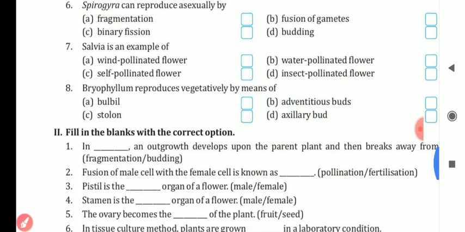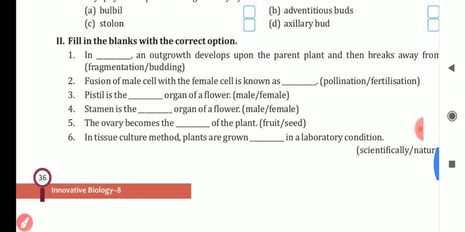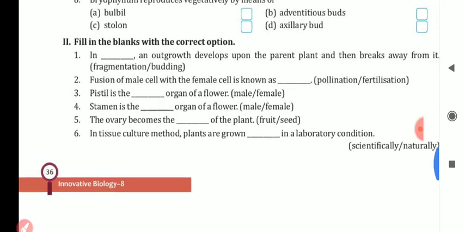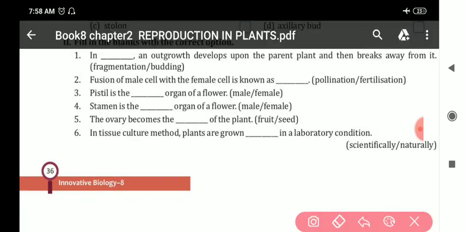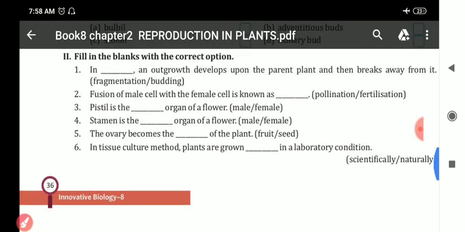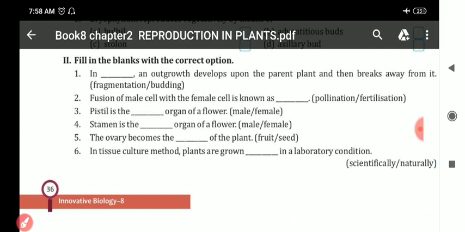Next question: fill in the blanks with the correct option. This we will see. Let us see, fill in the blanks. First: in this, an outgrowth develops upon the parent plant and then breaks away from it. The answer is budding. First answer is budding.